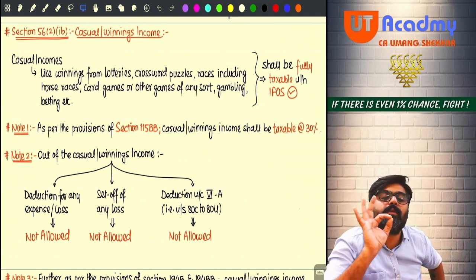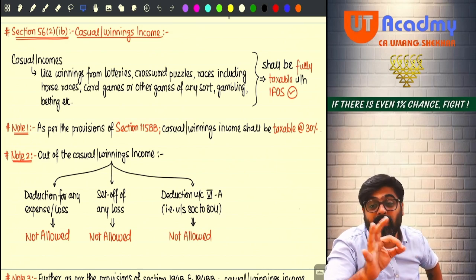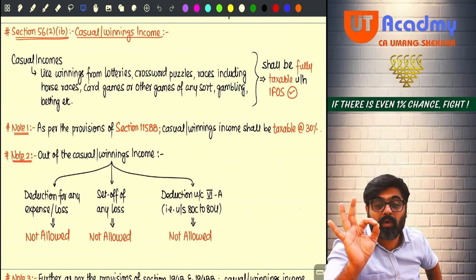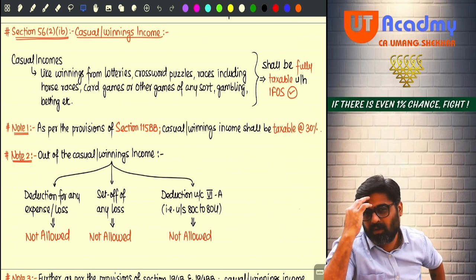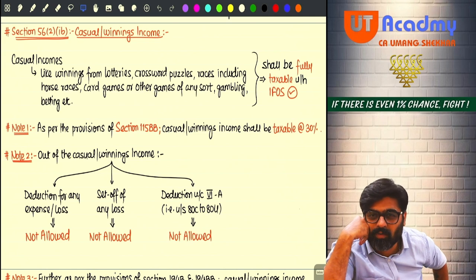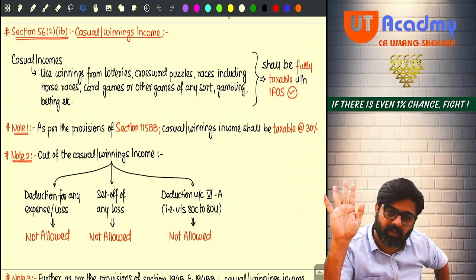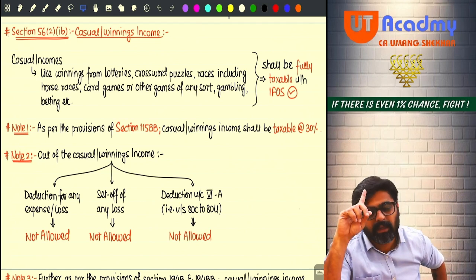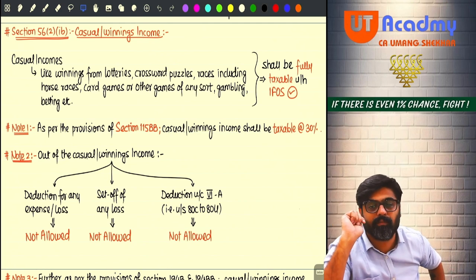The same concept which I am discussing right now is applicable in the case of online money gaming. Winnings from online money gaming. Online money gaming apps, MPL is there, Dream 11 is there, Rummy Circle is there, Junglee Rummy is there, Winzo is there. They are online money gaming platforms. So there also you play and win. Whatever you win from online money games, even those winnings will be taxable under the head IFOS, like this only.